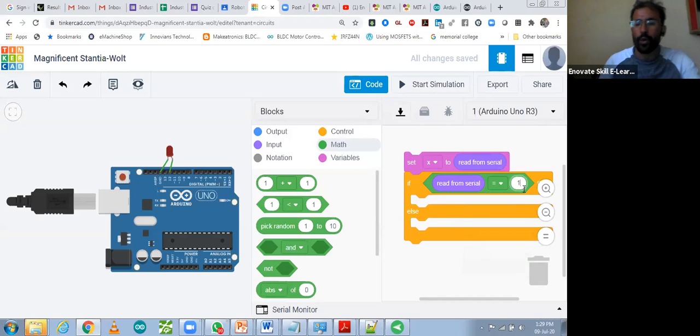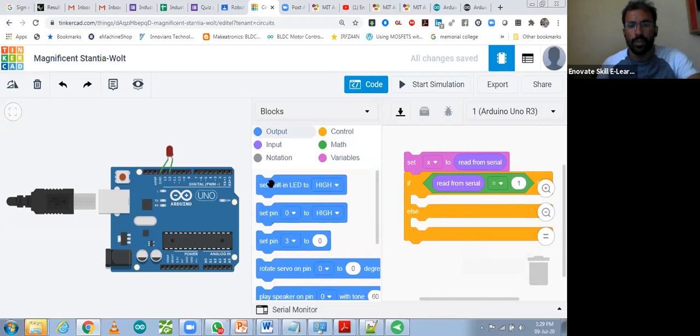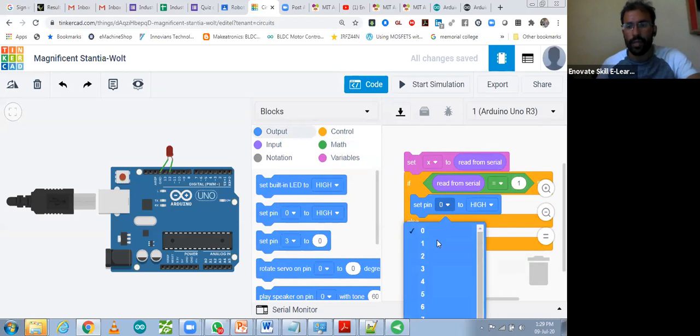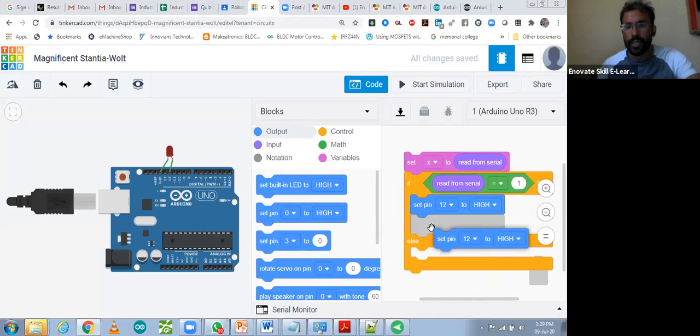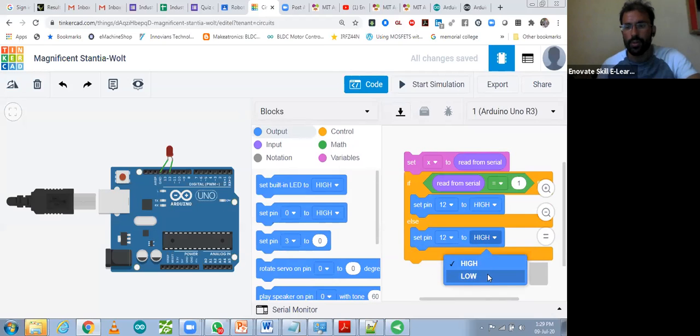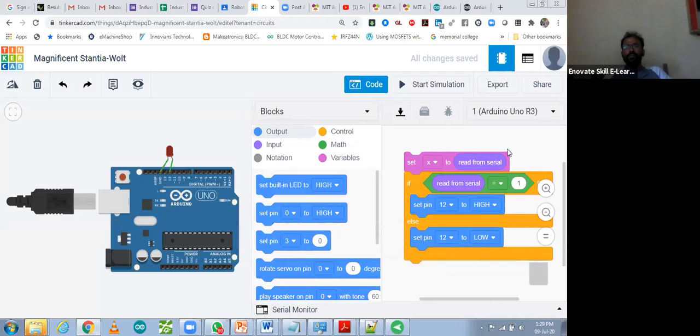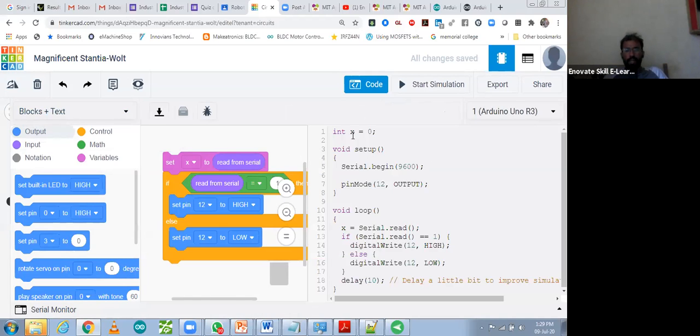If the value we read is 1, what do you want to perform? Go to control, output, LED high, that is 12 number pin. This one is 12 number pin, duplicate it, LED should be low. Okay, this is the code using serial read in graphical coding. You can see that code also over here, blocks plus text. You can see integer x, read serial, if serial read is equal to 1, or you can take a block also over here, serial read.